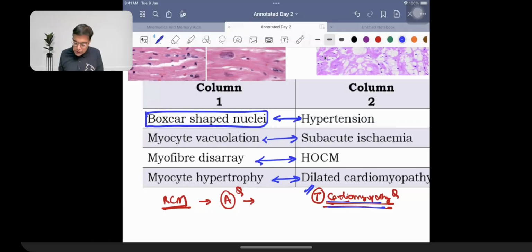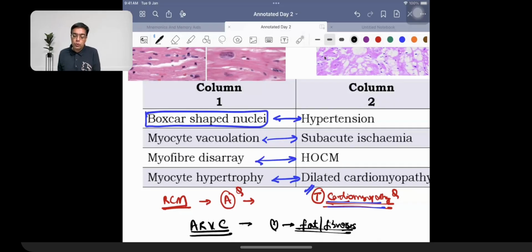We have a condition in which the patients are young patients who unfortunately die. That's a condition that is given the name of ARVC, arrhythmogenic right ventricular cardiomyopathy. Cardiac fiber is being replaced by fat or fibrous tissue. So what you need to remember over here is that in the right ventricle, the cardiac fiber has been replaced by fatty tissue or fibrotic tissue. That is what is given the name of ARVC. So importantly, there are 5 types of cardiomyopathies about which we need to have an idea: dilated, hypertrophic, restrictive, Takotsubo, and ARVC. That is what you need to remember.